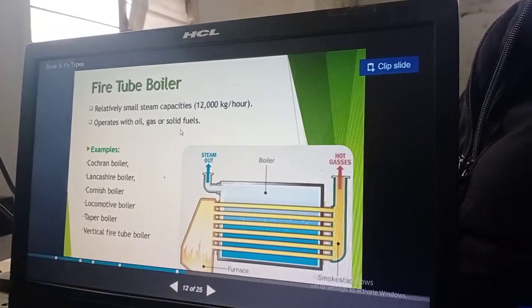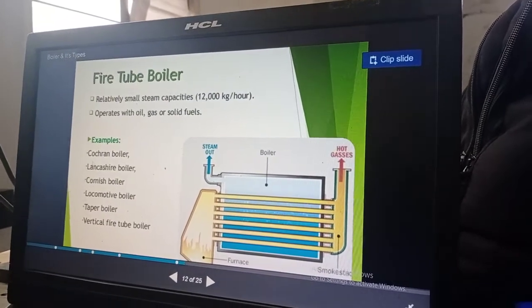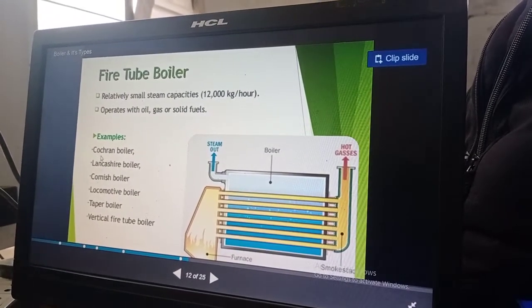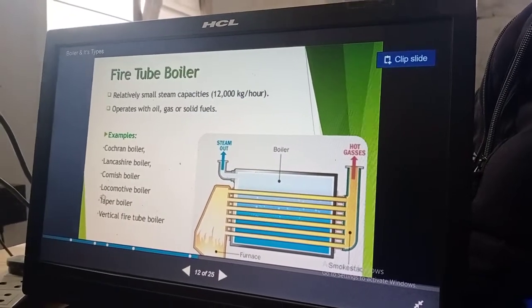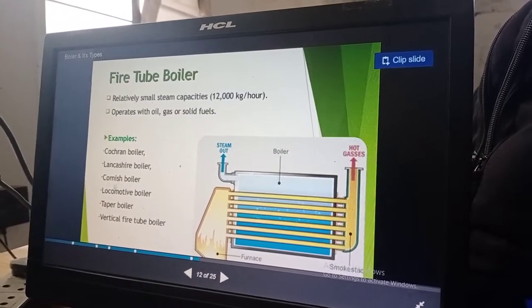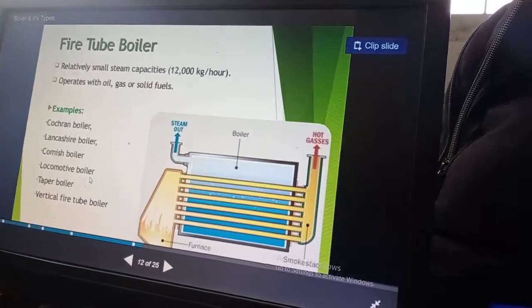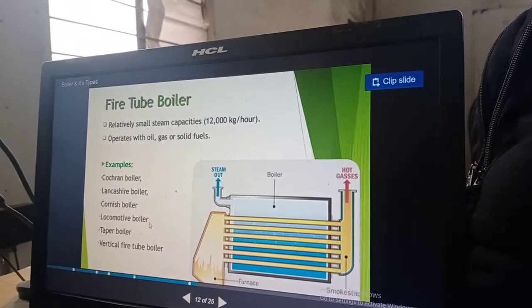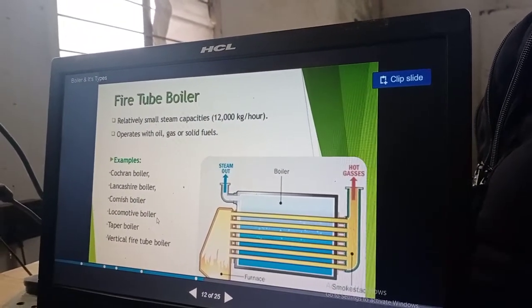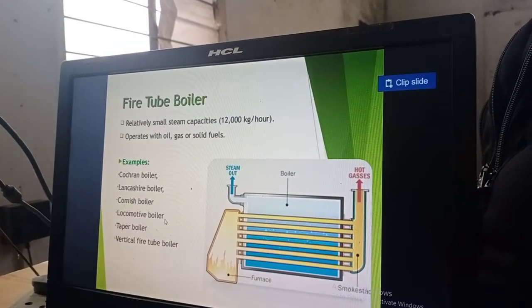Then what are the examples of fire tube boilers? The fire tube boiler has several examples, such as Cochran boiler, Lancashire boiler, Cornish boiler, and locomotive boiler. This boiler is now obsolete, but you still have to remember that the locomotive boiler is a fire tube boiler. I can give you one example: the movie Gadar: Ek Prem Katha.